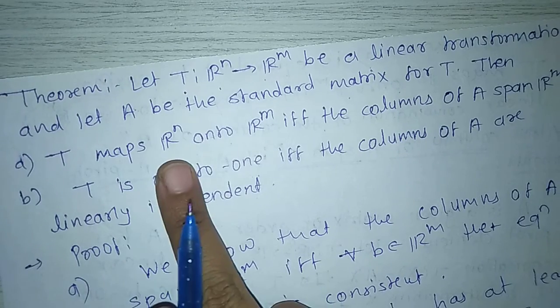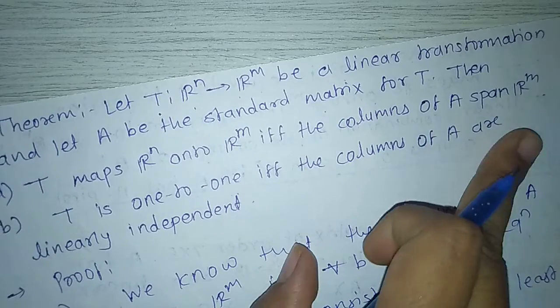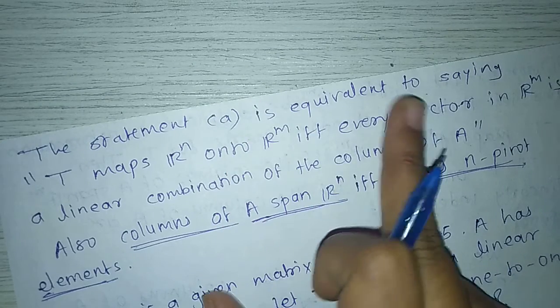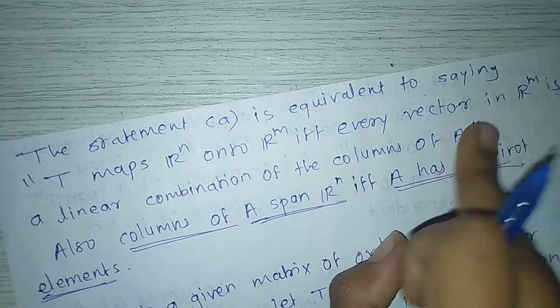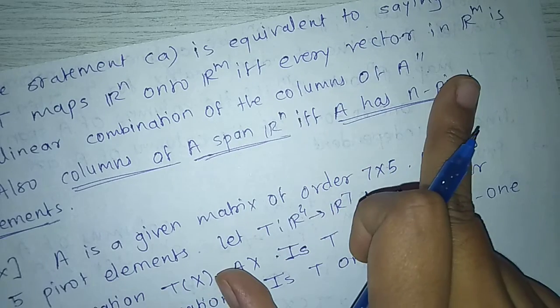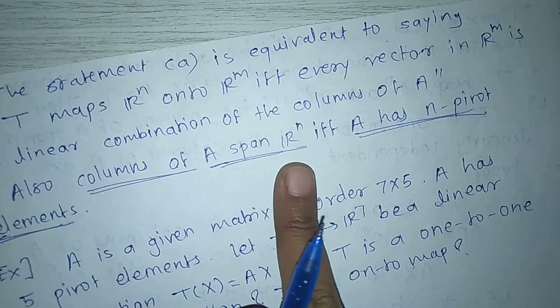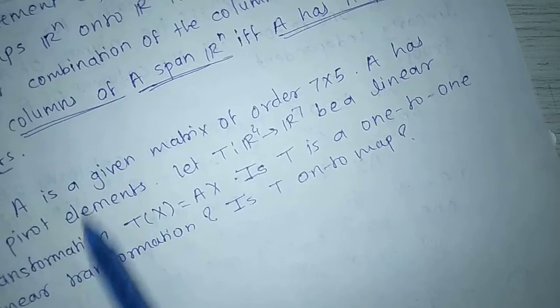Next, statement A: T maps Rn onto Rm if and only if the columns of A span Rm. This statement is equivalent to saying T maps Rn onto Rm if and only if every vector in Rm is a linear combination of the columns of A. Also, columns of A span Rn if and only if A has n pivot elements. Next, an example on the basis of this statement.